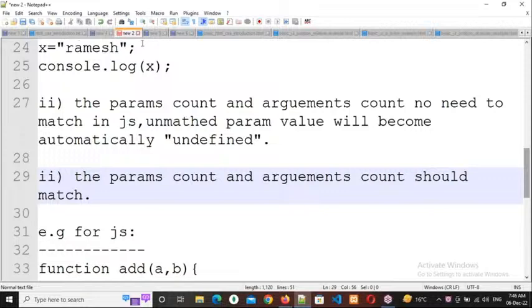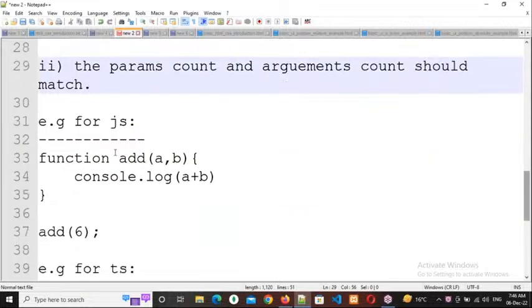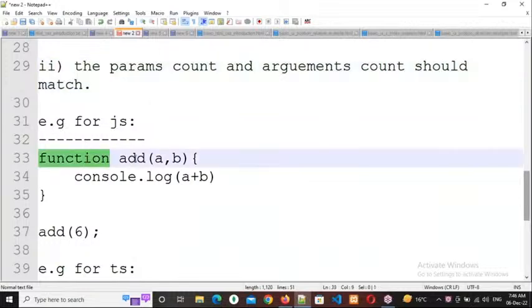So now observe the example for JavaScript. In order to write a function, we need to use the function keyword and function name. If you are very new to programming, no need to worry. I will explain each and everything when our TypeScript classes start. In TypeScript, I will discuss only OOPS concepts, and before OOPS concepts, I will tell these basic concepts: how to write a function, how to declare a variable. Then we will go to the OOPS concepts. Once OOPS concepts are completed, we'll start our Angular. This is our course plan.